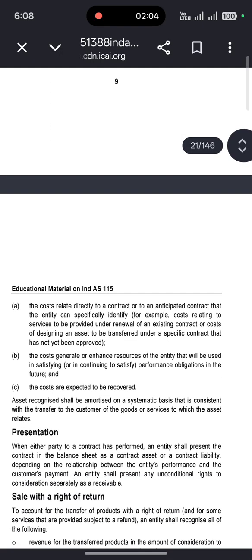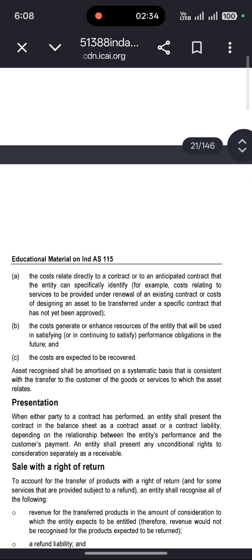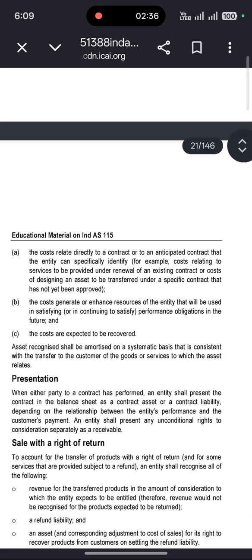Costs relate directly to a contract or to an anticipated contract that the entity can specifically identify. For example, costs relating to the services to be provided under renewal of an existing contract, or costs of designing an asset to be transferred under a specific contract that has not yet been approved. The costs generate or enhance resources of the entity that will be used in satisfying or in continuing to satisfy the performance obligation in the future, and the costs are expected to be recovered.